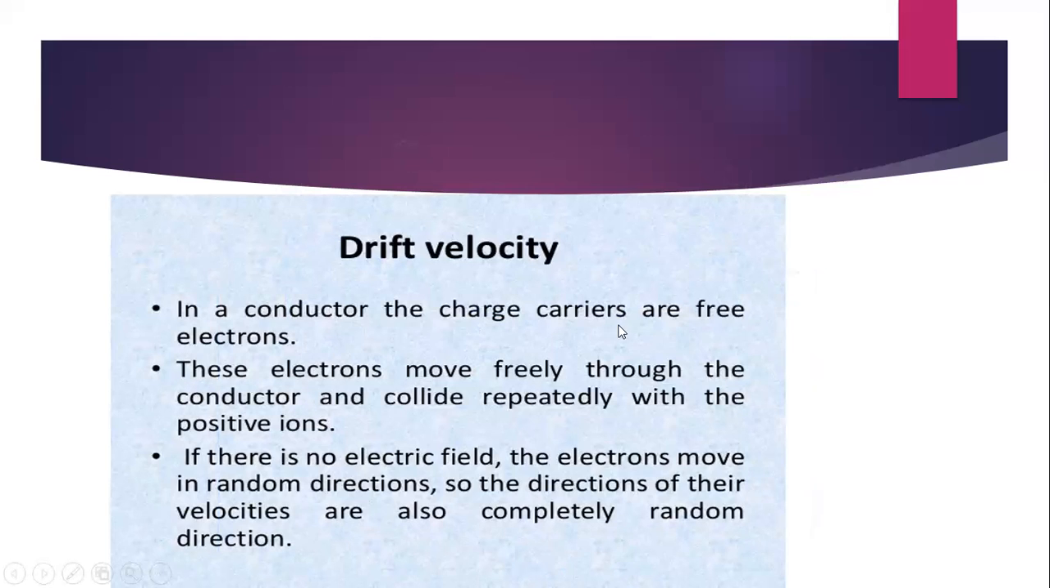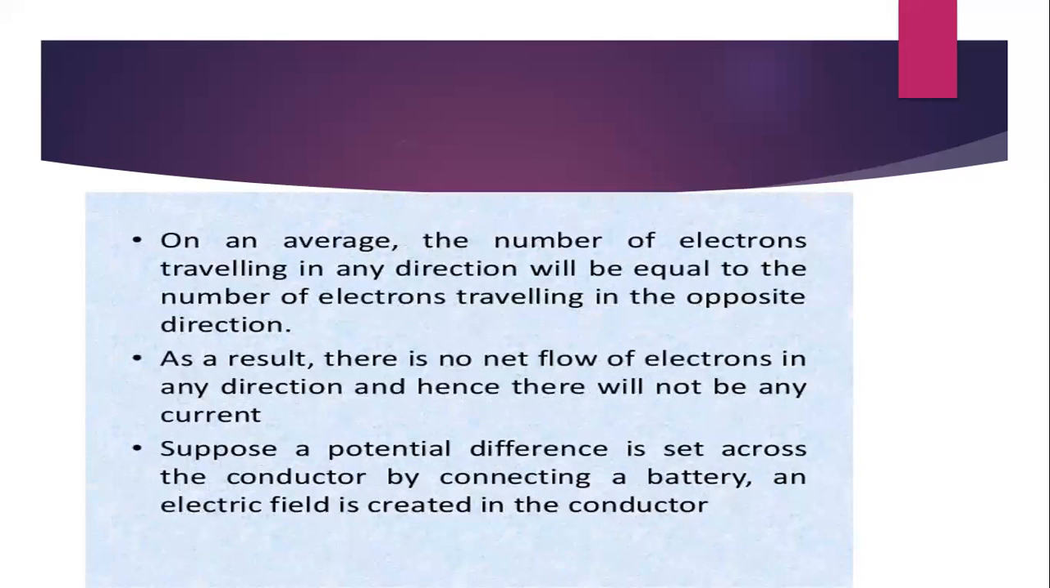In a conductor, the charge carriers are free electrons. These electrons move freely through the conductor and they collide repeatedly with the positive ions. If there is no electric field, the electrons move in random directions, and obviously their velocities are also in random directions. On average, the number of electrons traveling in any direction will be equal to the number of electrons traveling in the opposite direction. As a result, there is no net flow of electrons in any direction and hence there will not be any current in the absence of an electric field.